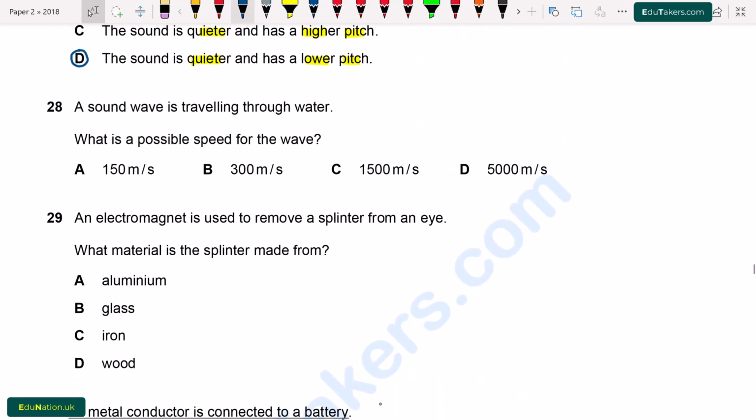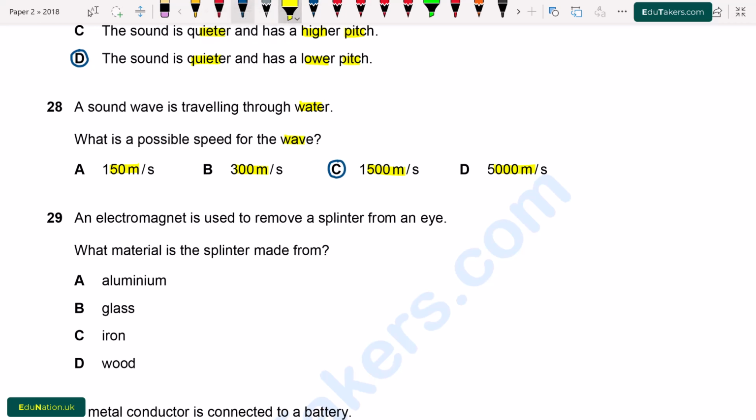Question number 28. A sound wave is traveling through water. What is the possible speed for the wave? Option A, 150 meter per second. B, 300 meter per second. C, 1500 meter per second. D, 5000 meter per second. So option C is correct, because a sound wave travels in water with a speed of 1500 meter per second.